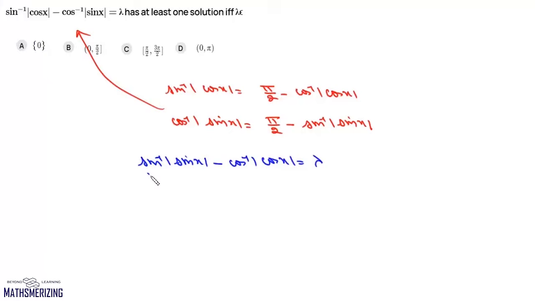Now we know that the definitions of sine inverse of mod sine x and cos inverse of mod cos x are exactly the same. So both these functions will have the same value at all the points. So the value of this function is simply 0. So the only possible value of lambda, if this equation has a solution, is 0, because this function is a constant function whose value is always 0. So the answer to this question is option A.